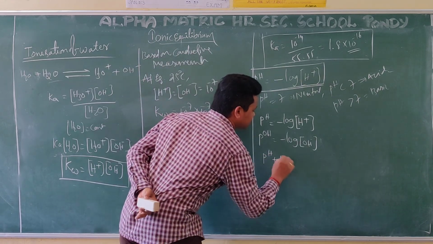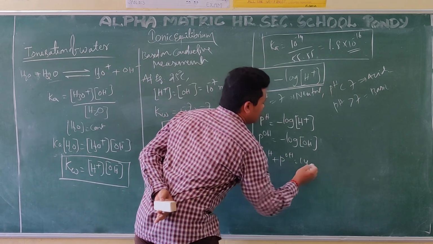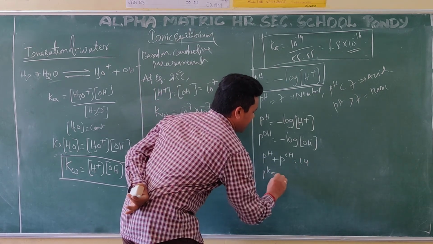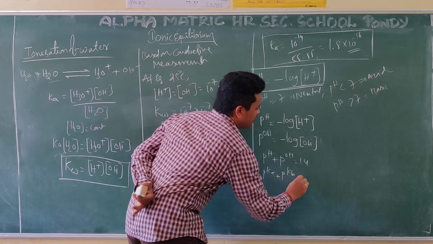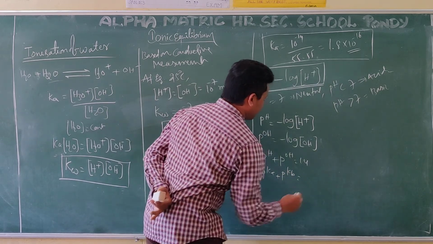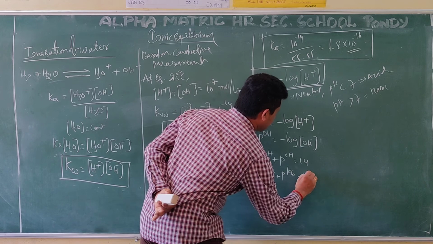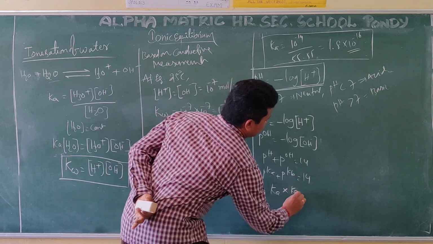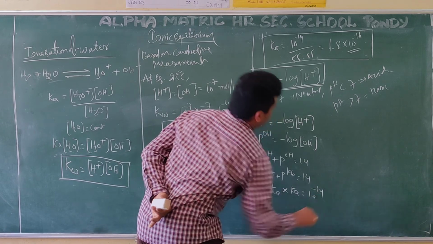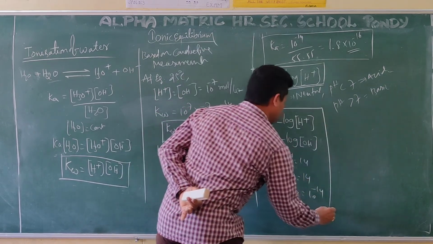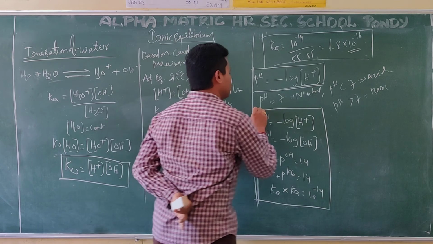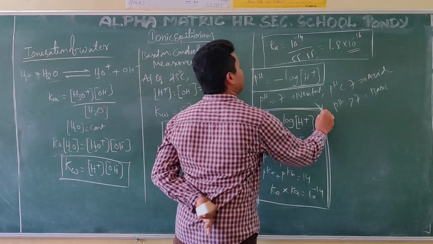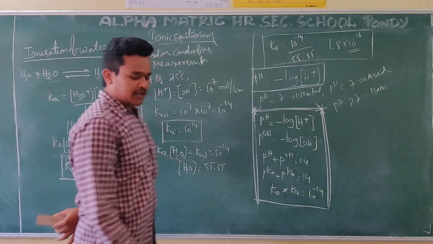Direct formula: pH and pOH combined give 14. Also pKa plus pKb comes as 14, and Ka into Kb comes as 10 power minus 14. This is a set of formulas. These formulas are useful for the numericals. Keep these in your mind. This is what comes in the examination.